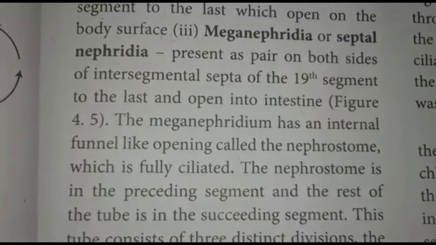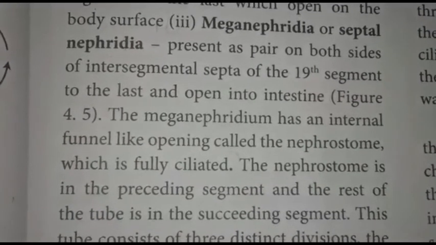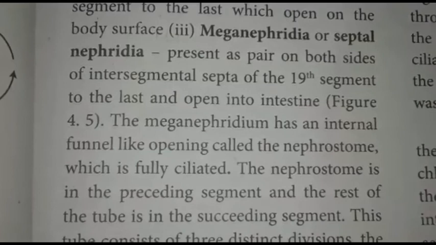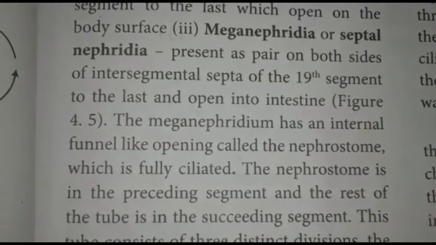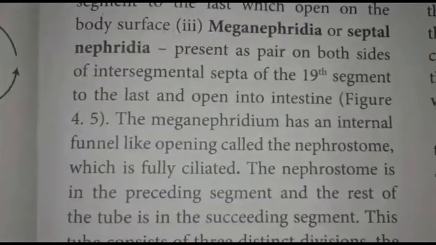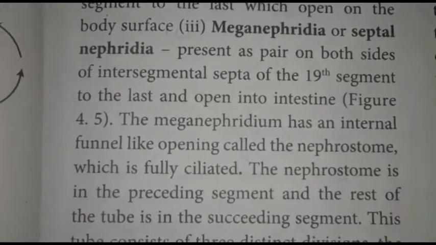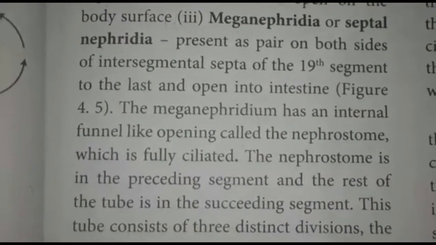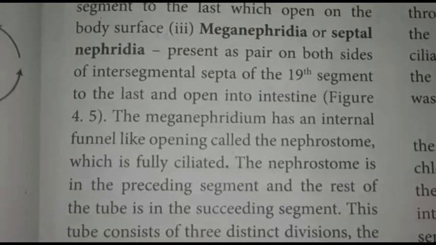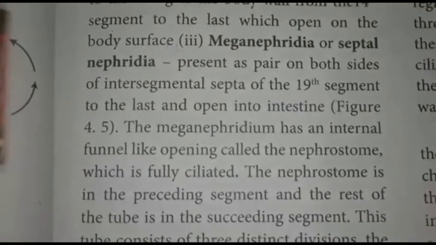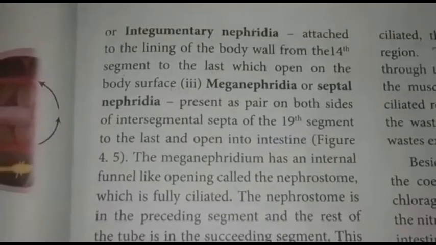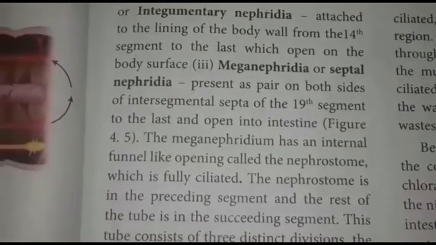Apart from these three types of nephridia, a special type of cells called chloragogen cells are present. They extract the nitrogenous waste from the blood of the intestine wall into the coelomic cavity to be sent out through the nephridia.